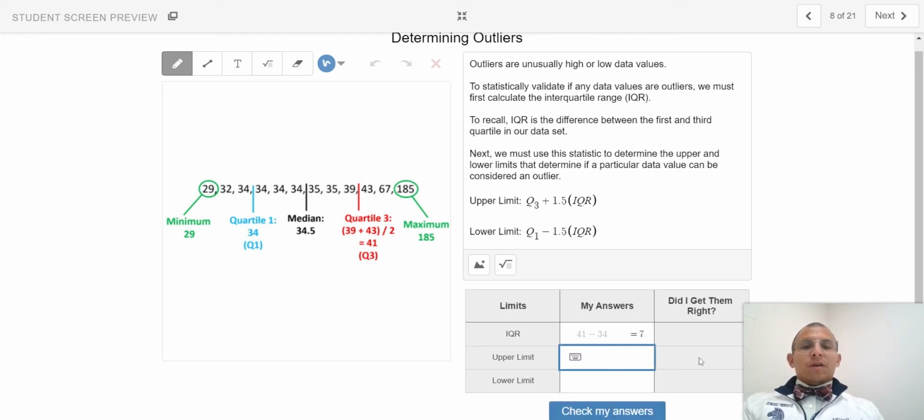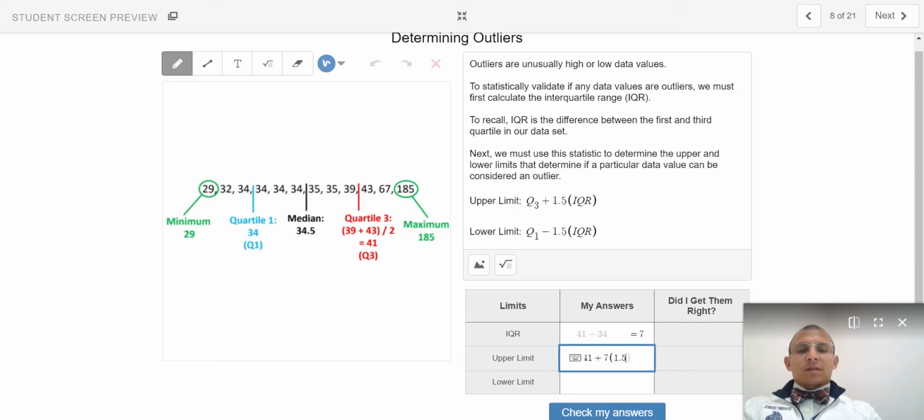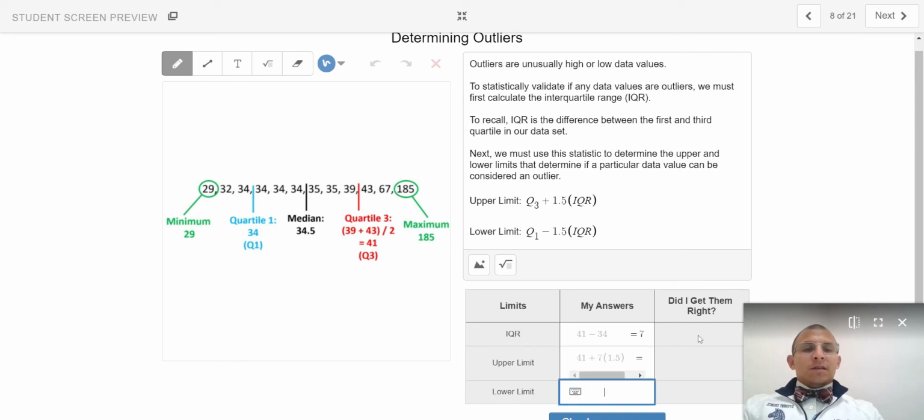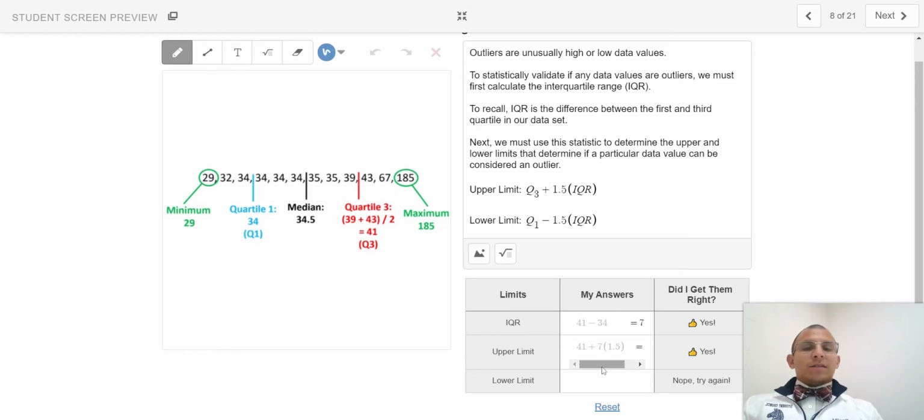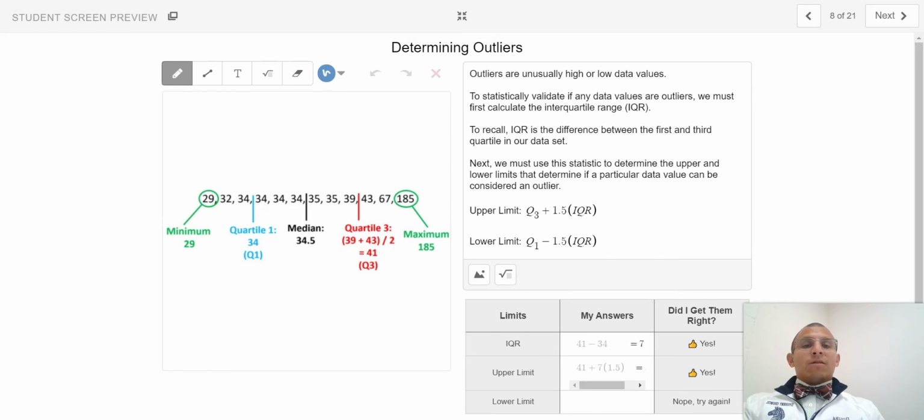So at this point, I would then take my quartile 3, which is 41, and add it to the interquartile range of 7 times 1.5, and I will obtain a value of 51.5. I can further verify that that is indeed the upper limit. So any values that go beyond 51.5, we would define to be an outlier.